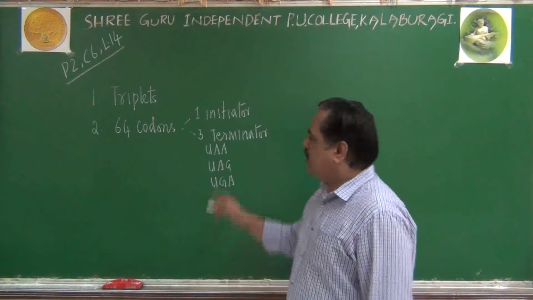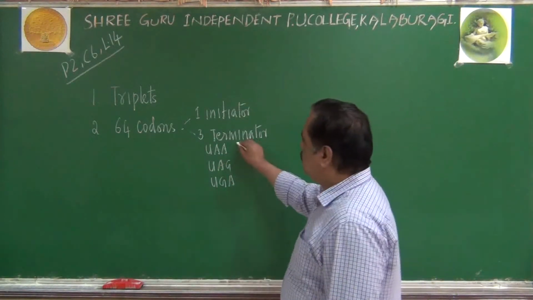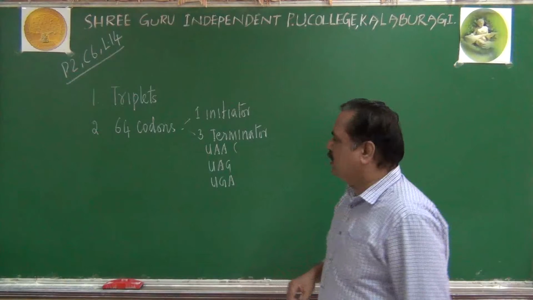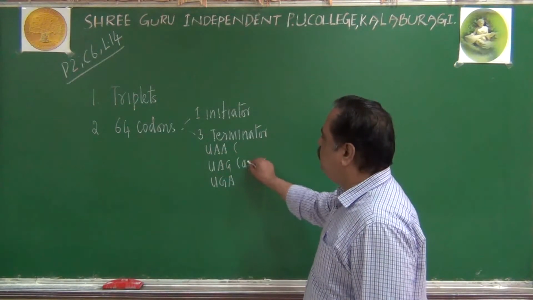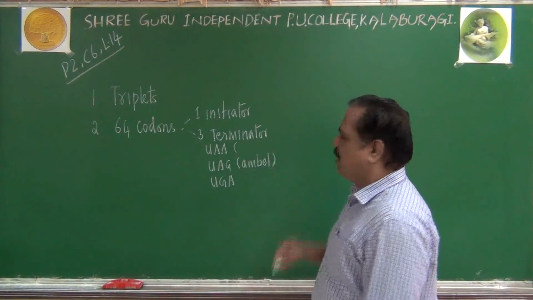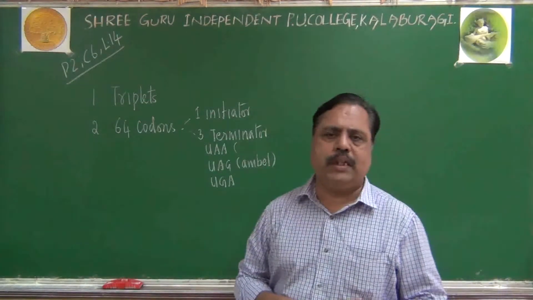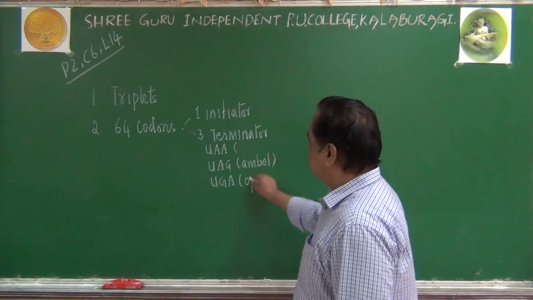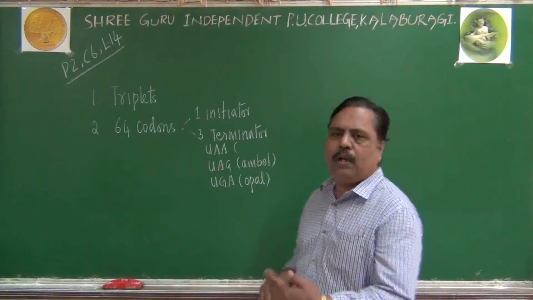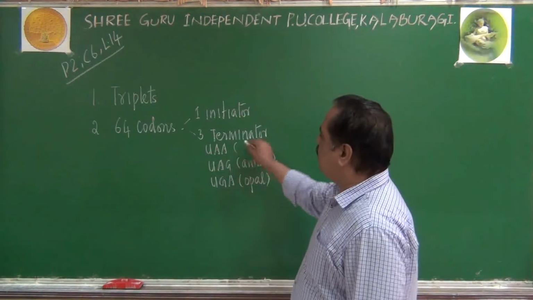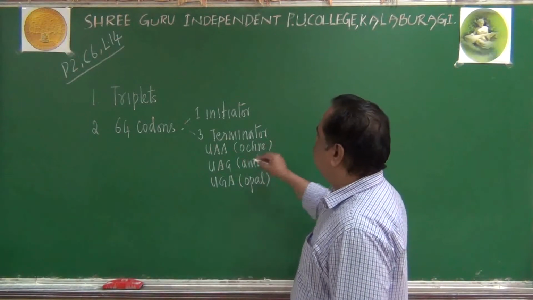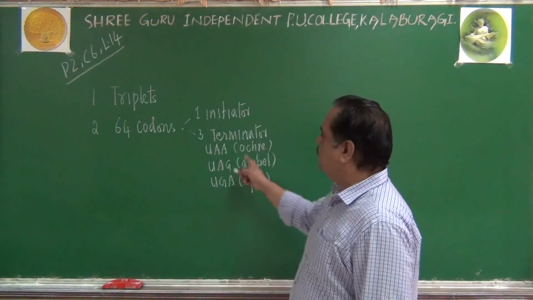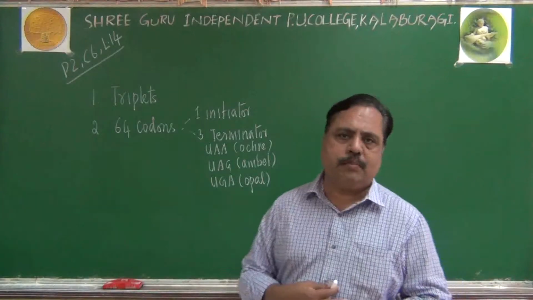UAG is otherwise known as the Amber type of code. Simply, some names are given, Greek words. And UGA is known as the Opal type of code. UAA is known as the Ochre type of code. So these names are given, and these names are sometimes asked in entrance examinations also.